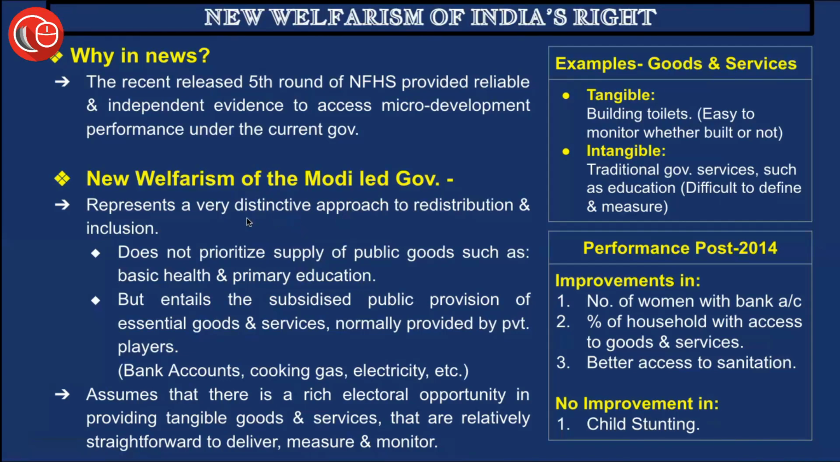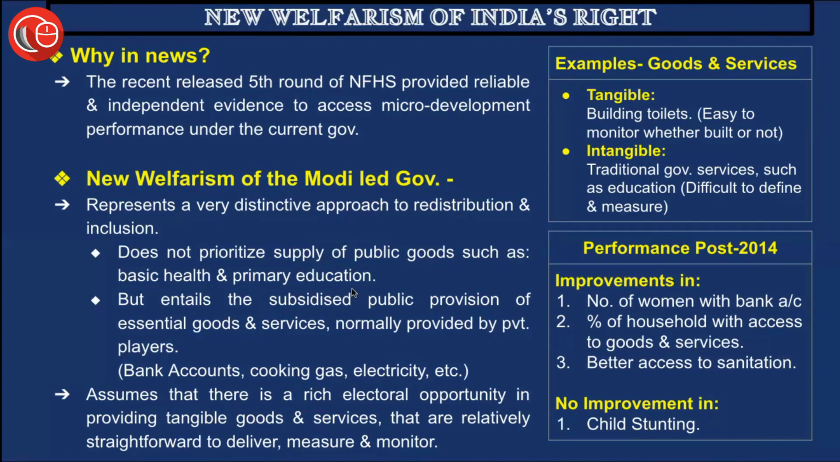But this government has taken quite a different approach to distributing these resources to the people and giving social inclusion as well. How? It does not prioritize the supply of public goods such as basic health and primary education. As we know, most governments in the world, and even the predecessor governments of this one, had been primarily focusing on basic health and primary education services for the people.